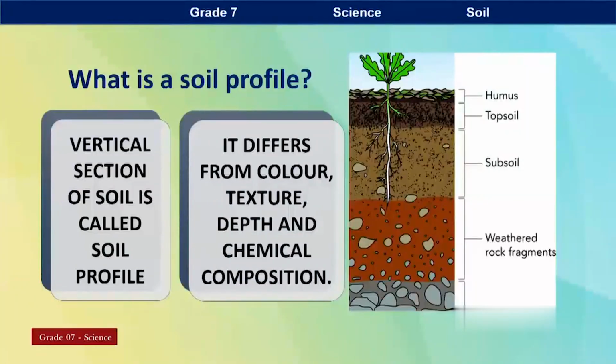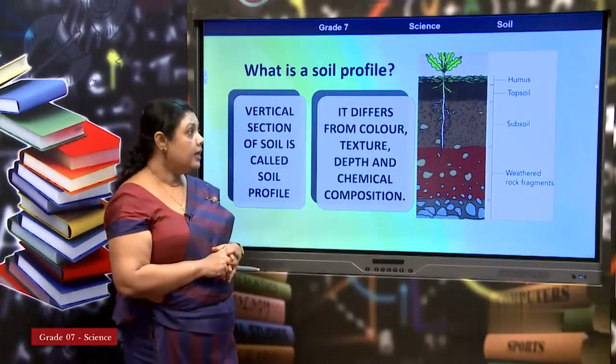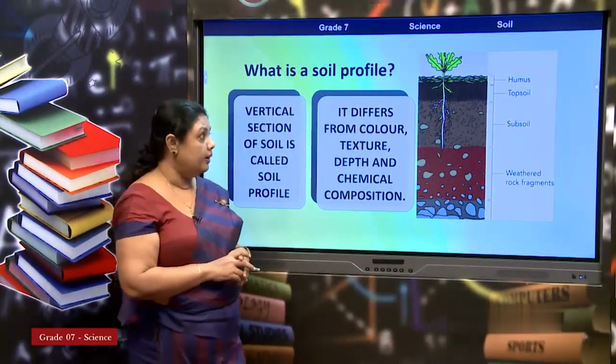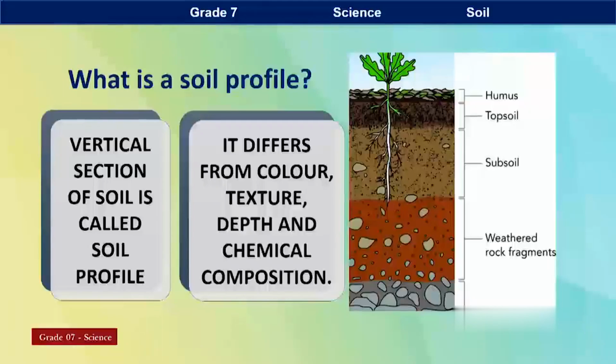Now, if we talk about this, see what is the topmost? It is humus. Topsoil is made out of humus. There is something called subsoil, where the roots move inside. Later, the weathered, hope you know the word weathered, that means broken down into particles of rock fragments. So, weathered particles are found here. Now, we see how it differs.